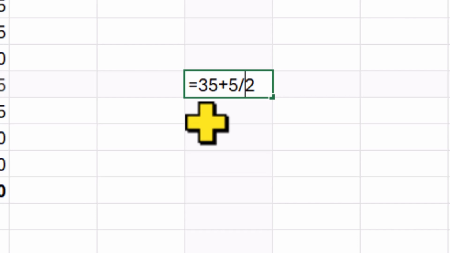In our example, Excel does the division first. 5 divided by 2 equals 2.5. Then it adds 35 plus 2.5. That's why the answer is 37.5. If you want the calculation to give 20, you must use brackets before number 35 and after 5. Now Excel adds first, then divides. This rule is extremely important. Excel uses it in every formula you create. Once you understand this, formulas will make a lot more sense.